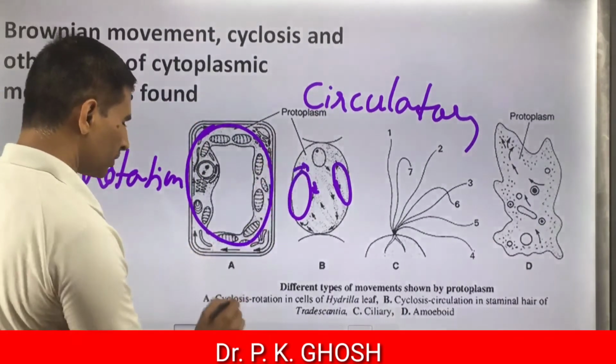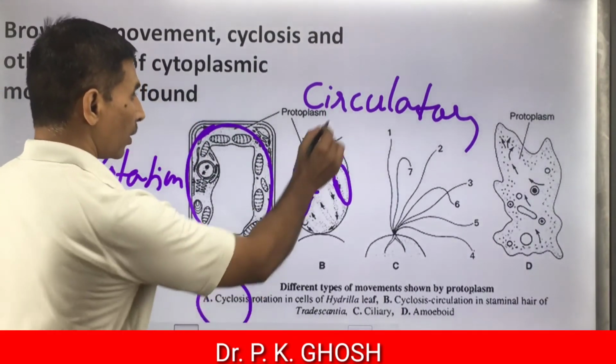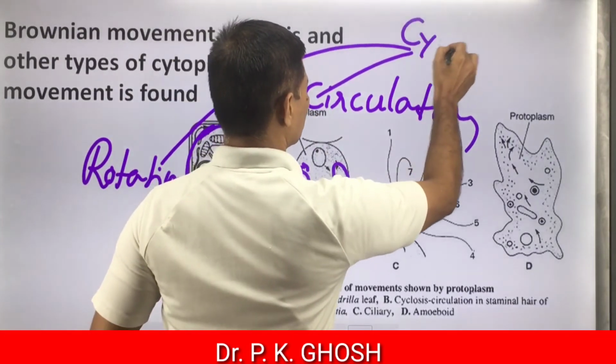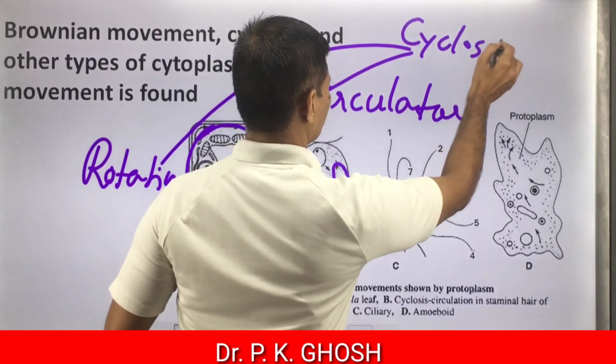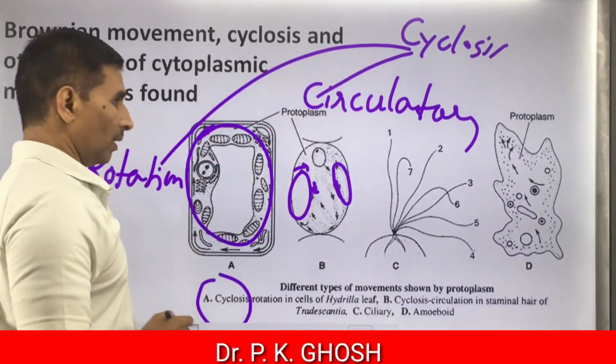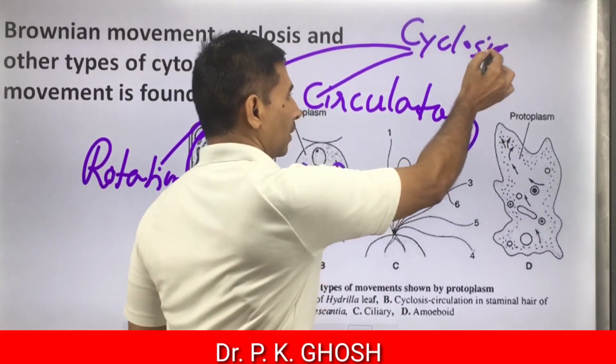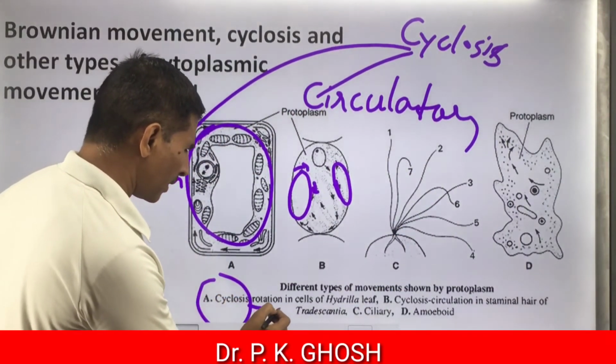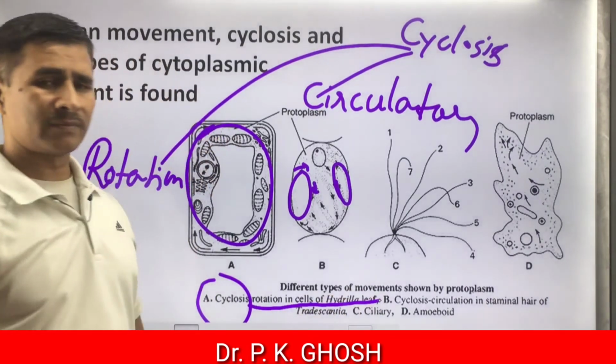And both belong to cyclosis, whether it is rotation or circulation. On screen, you can see the rotatory movement has been reported in Hydrilla leaf.